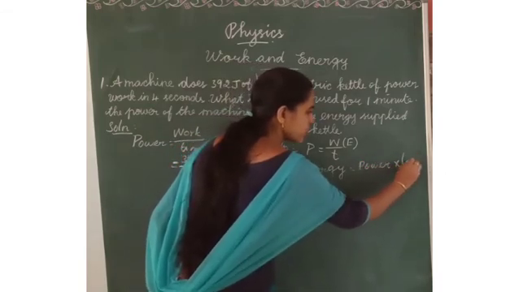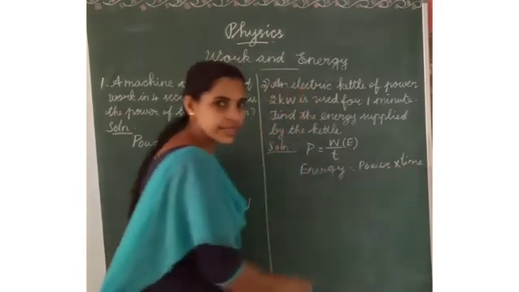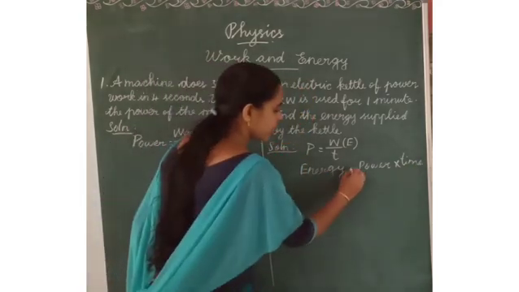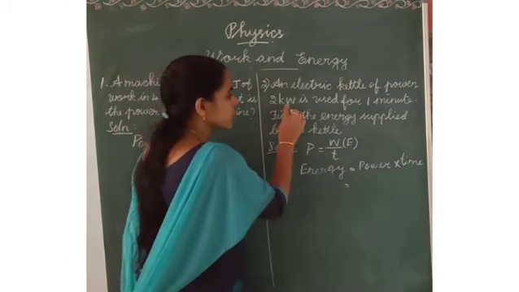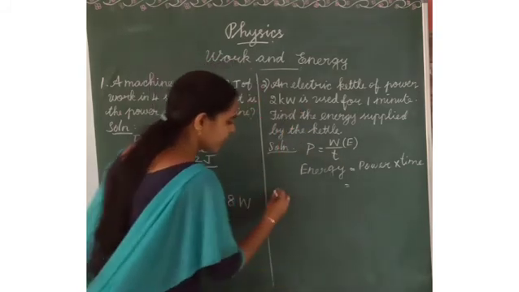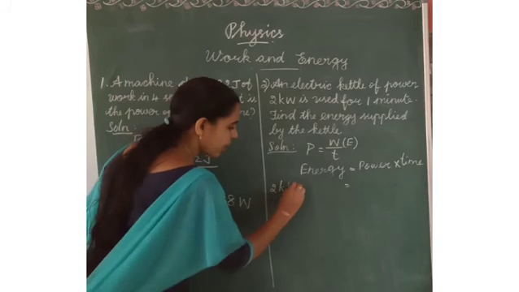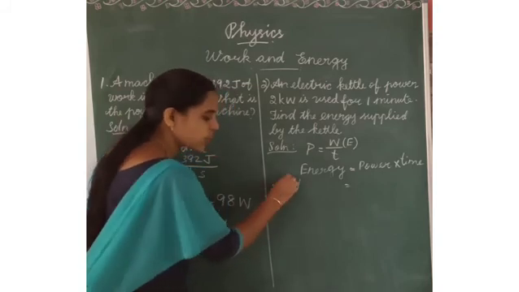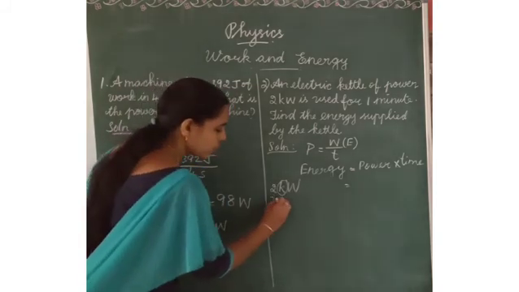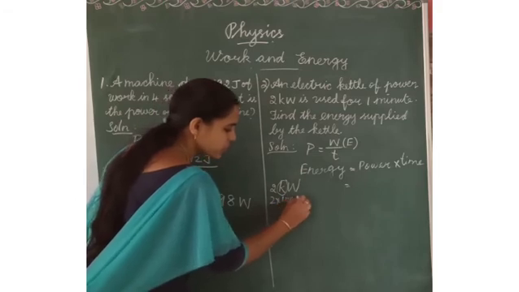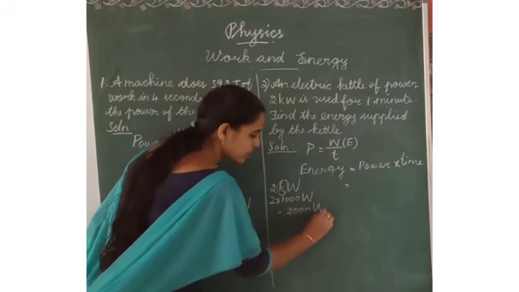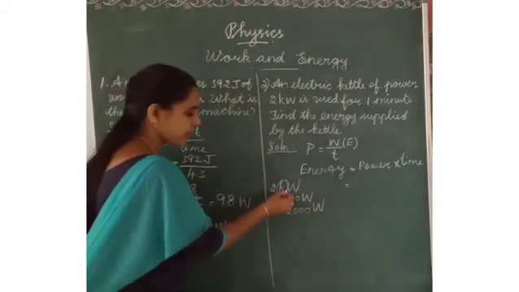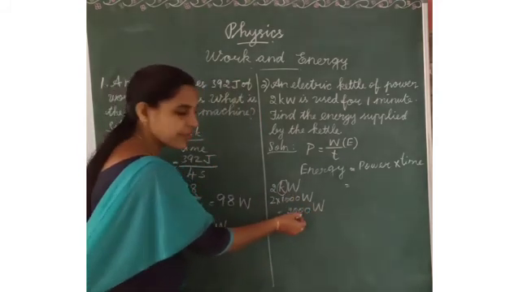Power into time. Did you understand this? Now we have to substitute the values. Power is 2 kilowatts. Instead of 2 kilowatt, we write kilo means 1000, so 2 into 1000 watts, which is 2000 watts. Instead of kilo, we multiply with 1000.